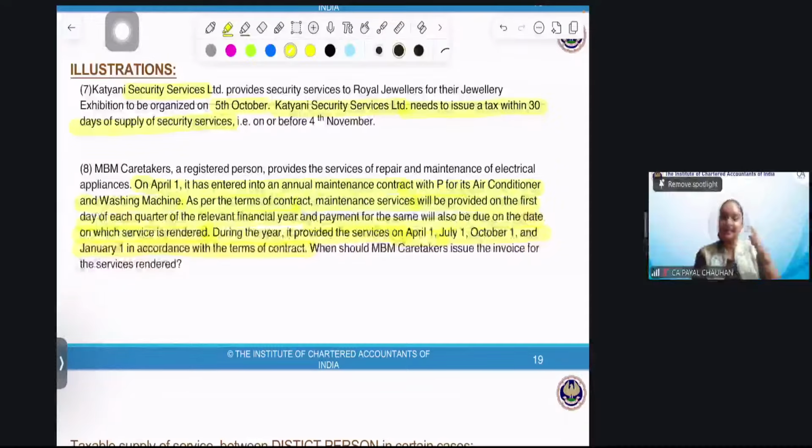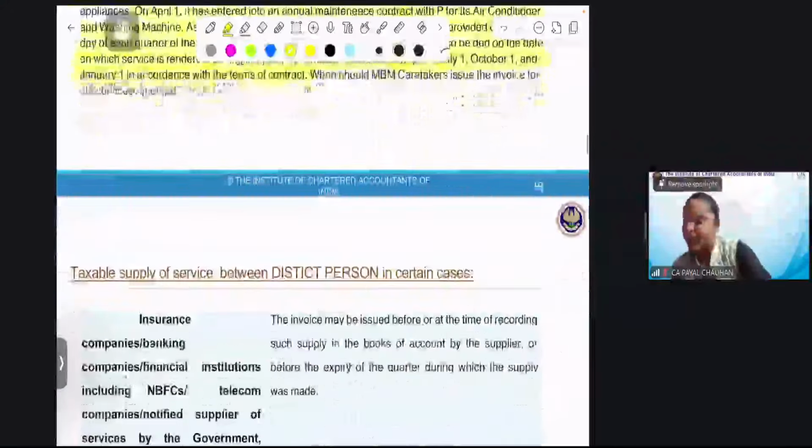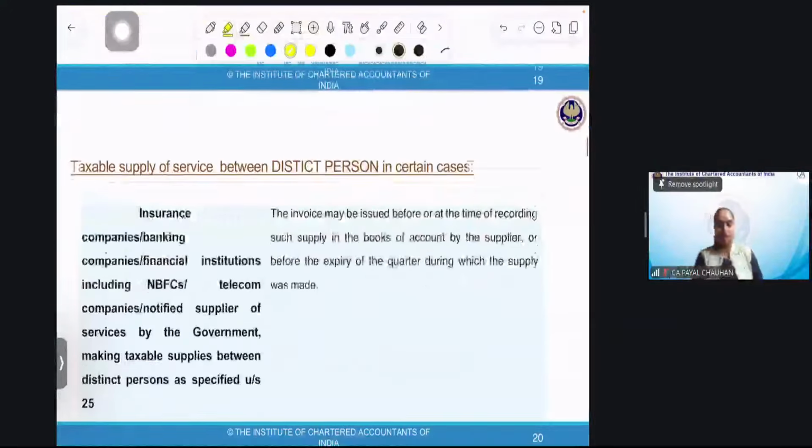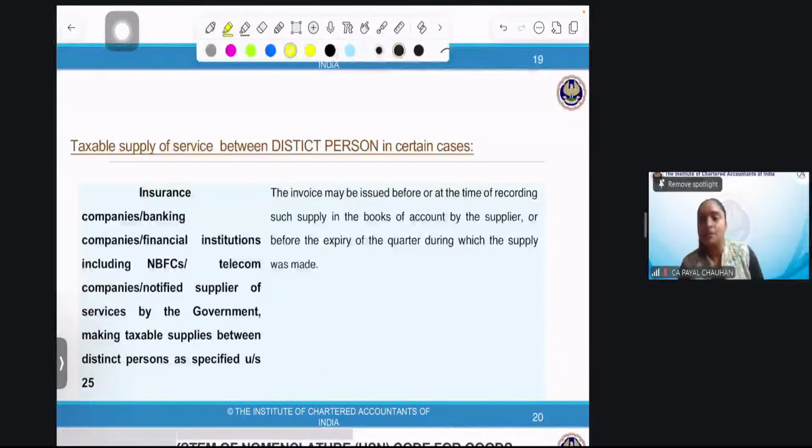And in that case, there are three issues. If the payment is determinable, then the invoice will be issued before or at the time of payment. If it is not determinable, when the payment was made, and if there is some kind of milestone, before or at the time of such milestone. Then we have taxable supply of service between distinct person.